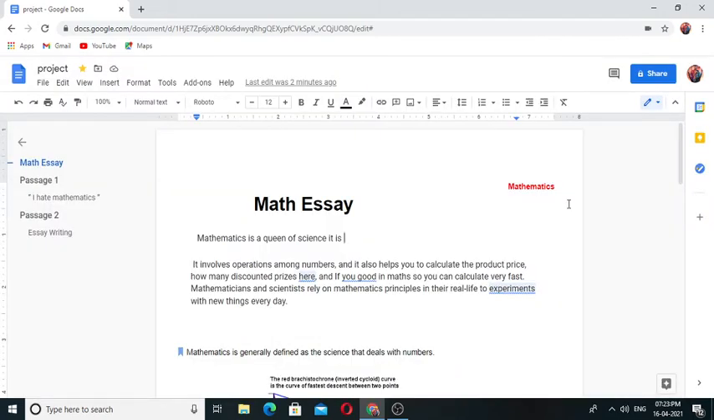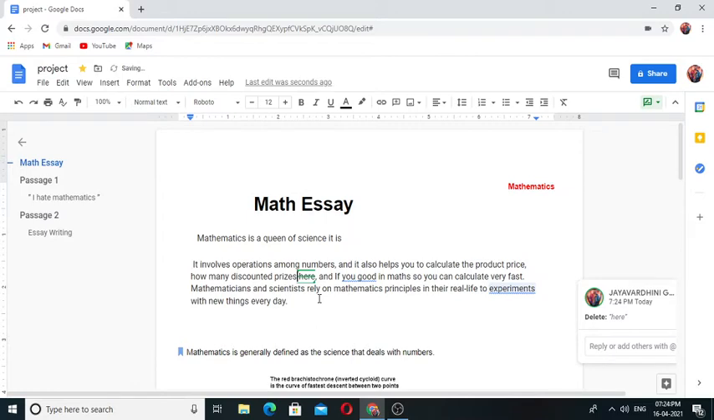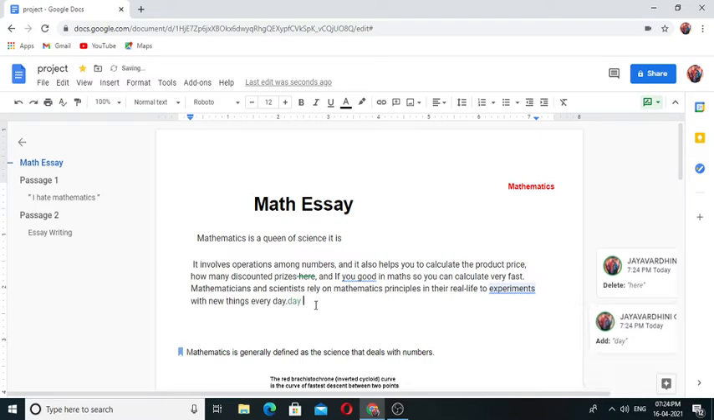Now I am switching to suggestion mode. Now I am in the suggestion mode. Here I am going to remove this here. For that, select the word here and backspace. It will be striked here. If I want to enter any word, it will look like this different color. Your editing are displayed here like this.